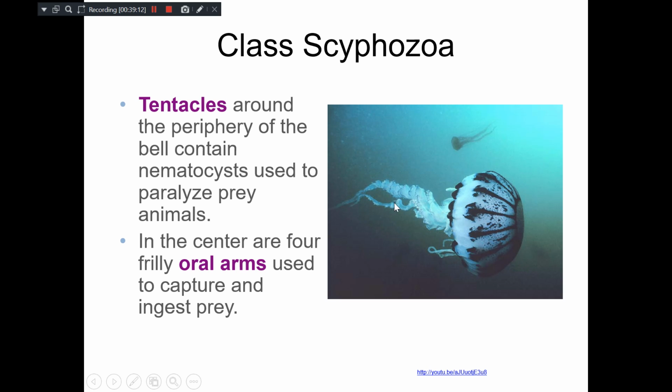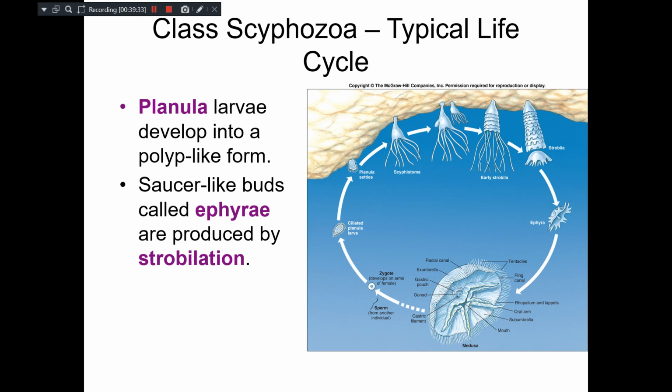But in the center, there are four frilly, long oral arms, and they are used for capturing and ingesting the prey. The function of the tentacles is to paralyze prey. Then it is the action of these four oral arms to catch them, ingest the prey in the mouth and then digest it.